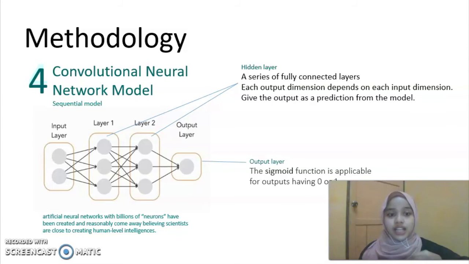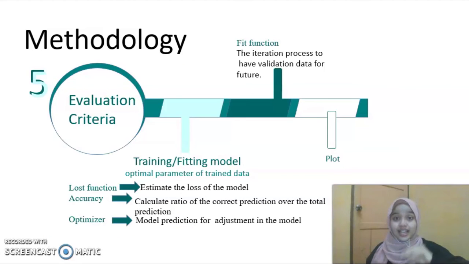For example, layer 1 will say "I like", so layer 2 will give the prediction from the "I like", which means I like you, I like me, I like Abu, or I like Ali. That's how the convolutional neural network works, and this prediction can be integrated into an output layer, where we use a sigmoid function. Now we come to the last methodology, which is evaluation criteria.